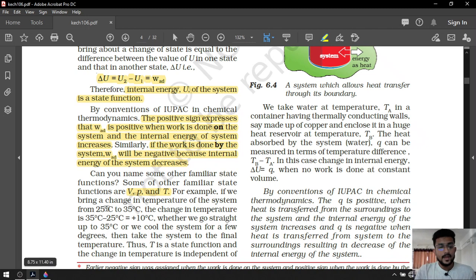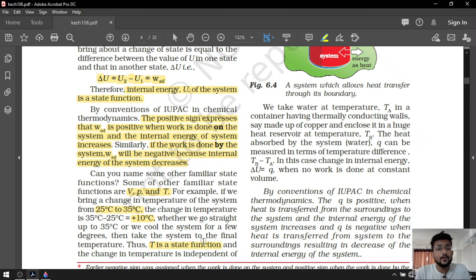If we bring a change in temperature of the system from 25 degrees Celsius to 35 degrees Celsius, the change in temperature will be 10 degrees Celsius. Whether we go straight up to 35 degrees Celsius or we cool the system a few degrees and then heat it, doesn't matter, because temperature is a state function. It is path independent.